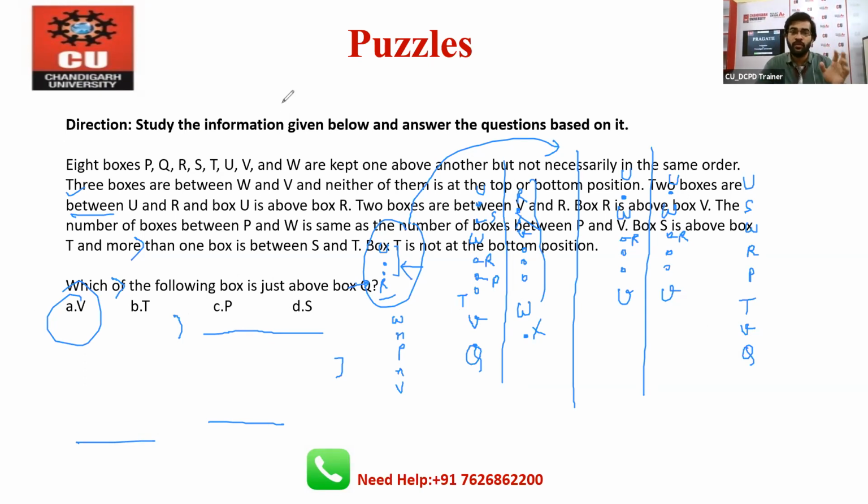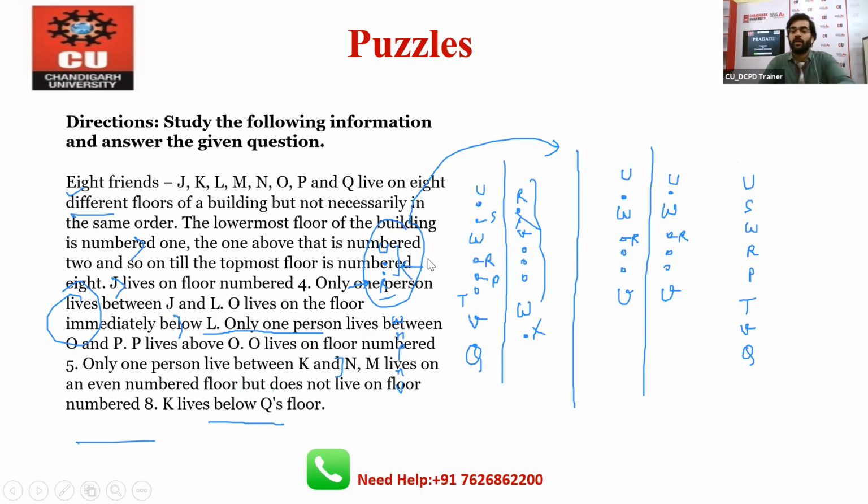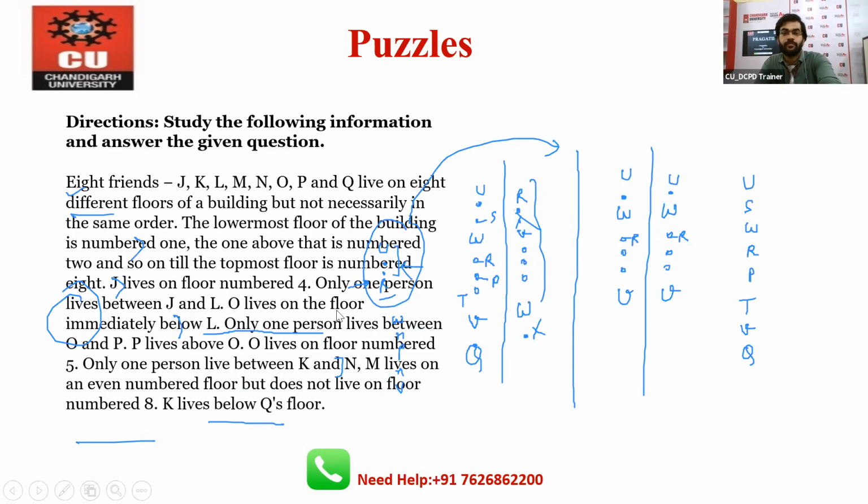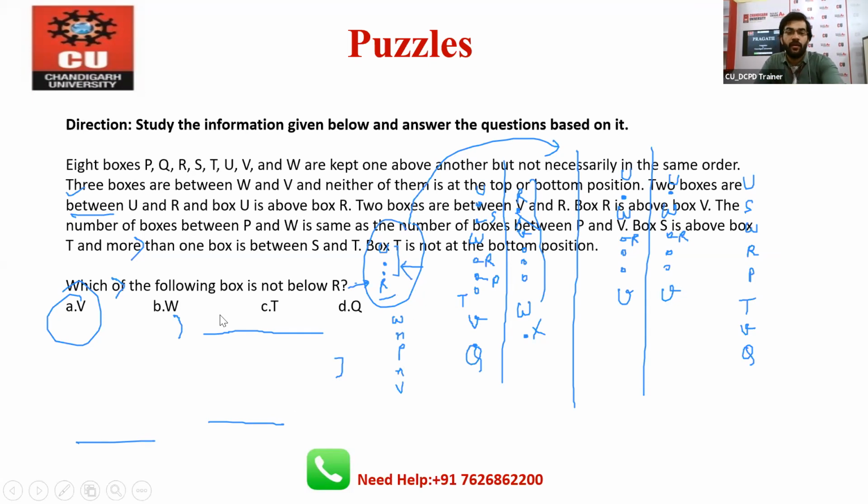On the same concept, you can read the next one. Which of the following box is not below R? Now R is here, and you can say that W, S, U. So W is the answer, because V, T, Q are below R. So your correct answer for this question will be W.